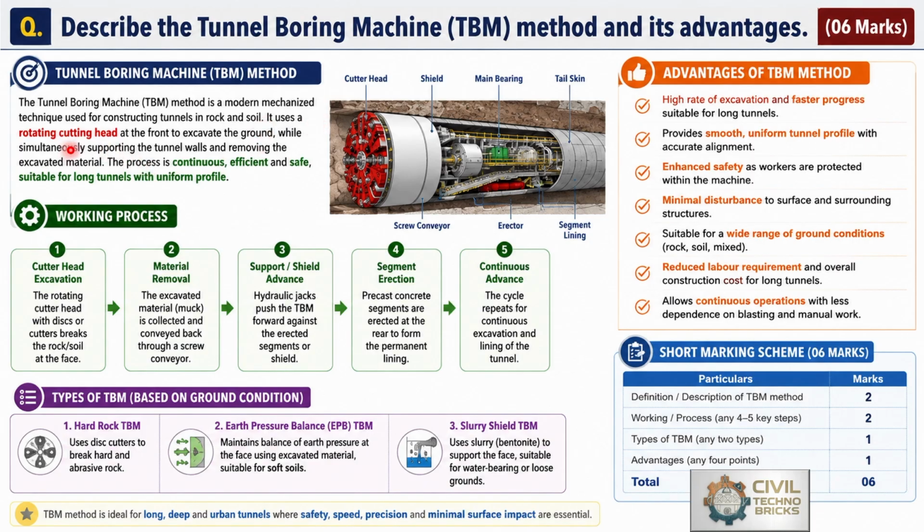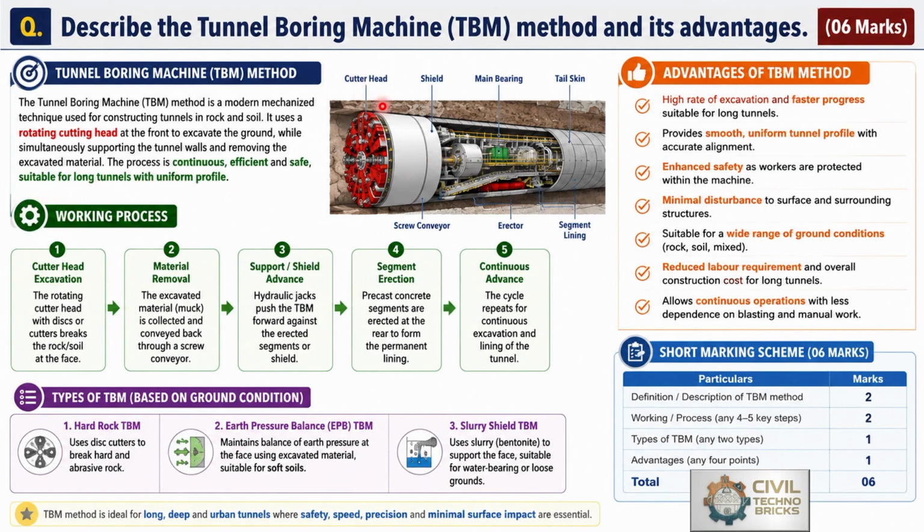It uses a rotating cutting head at the front, just like this red color, to excavate the ground, while simultaneously supporting the tunnel walls, these are the tunnel walls, and removing the excavated material. This is the actual mechanism which is built in. The process is continuous, efficient and safe, suitable for long tunnels with uniform profile.